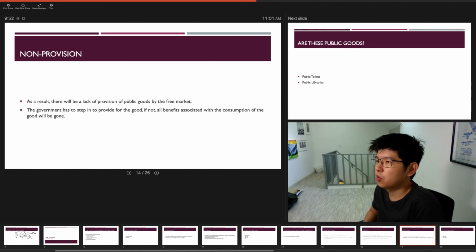Because of the free ridership problem, there will be a lack of provision of public goods by the free market. The government has no choice but to step in to provide the good. If the government doesn't do so, then all benefits associated with the consumption of the good will be gone.